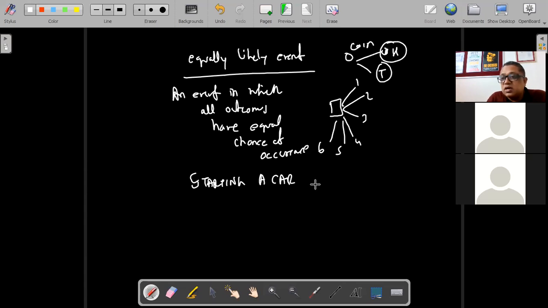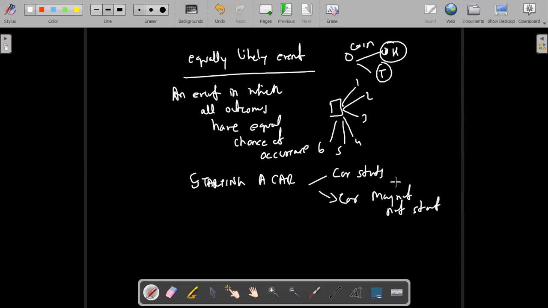So do you think that when you start a car, the car starts and the car may not start, is an equally likely event? Considering the definition that I gave just now, when you take the ignition key and start the car, is it an equally likely event or no? What do you think? Sir, I think yes. Okay, you think it is? What about the others?